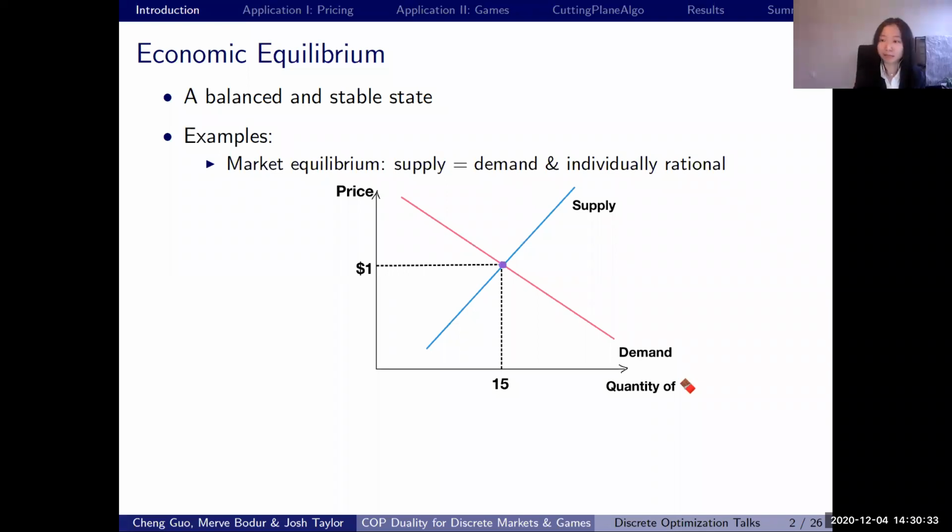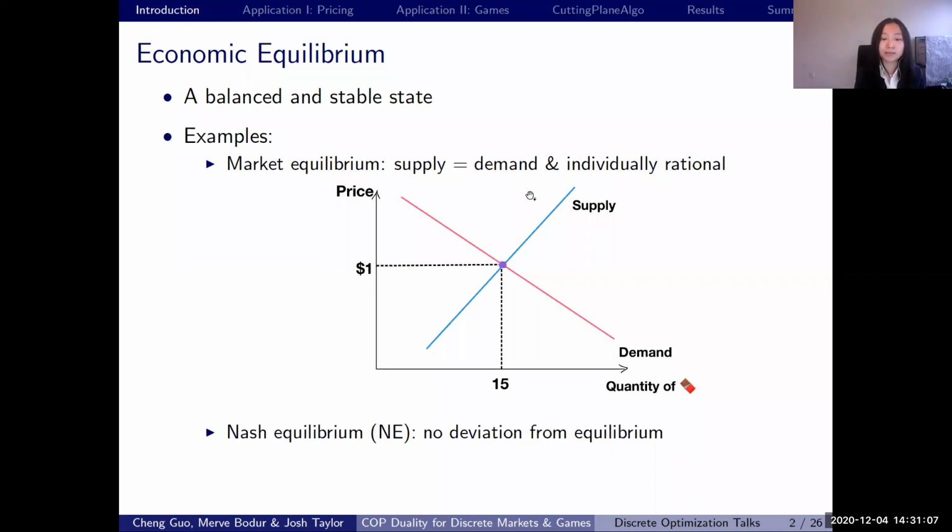For example, if we have a market problem, then we have the concept of market equilibrium, where supply equals demand, and we also have individual rationality, which means individuals in the market do not want to deviate from the equilibrium. Here is an example of market equilibrium in a perfect market, where the equilibrium point is represented by a price of $1 and 15 chocolate bars. At this point, supply and demand match, and no one really wants to deviate.